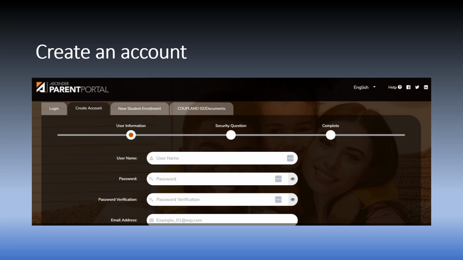Once you have an Ascender Parent Portal account, to gain access to your students' records, you must provide a unique portal ID for each student. The front office can provide this information for you. Simply call 512-856-2422 or email the registrar.